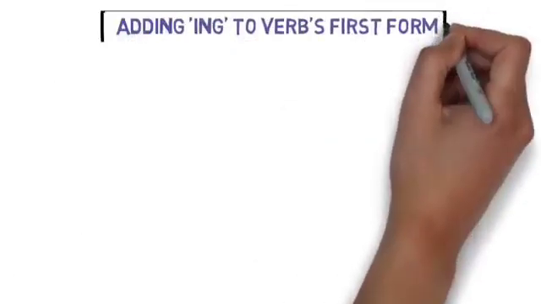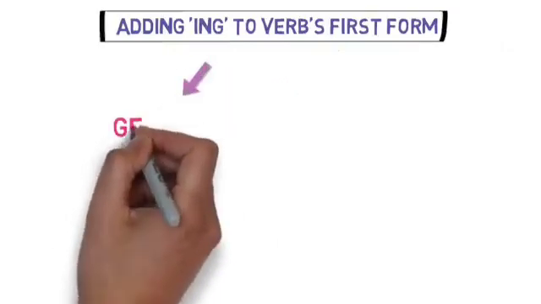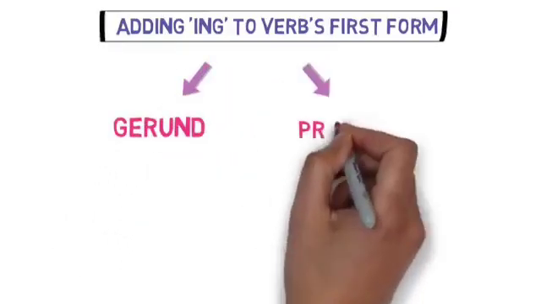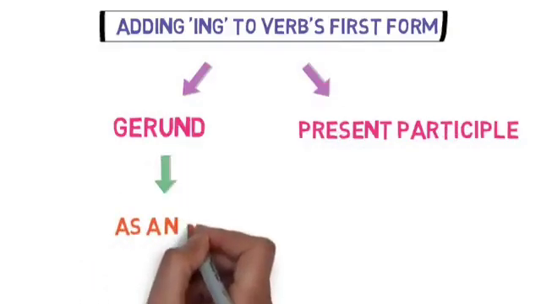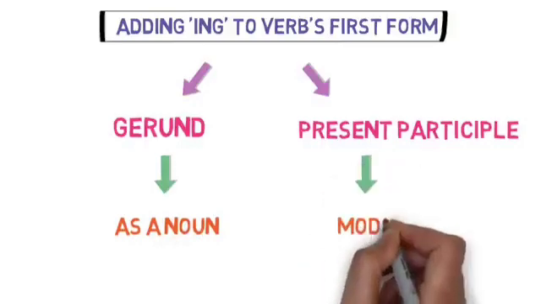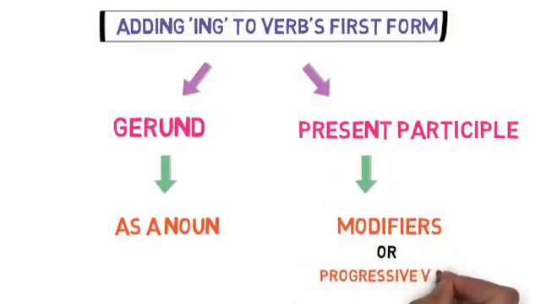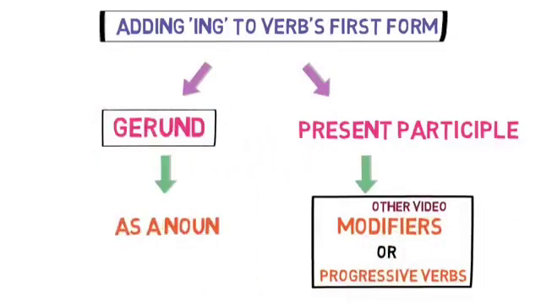Remember this, the verb's ing form can be used in two ways. First, gerund, and second, present participle form. In a gerund, we use this form as a noun, while in a present participle, we use it as a modifier or progressive verb. We discuss progressive verbs in our other video. Let's understand gerund now.